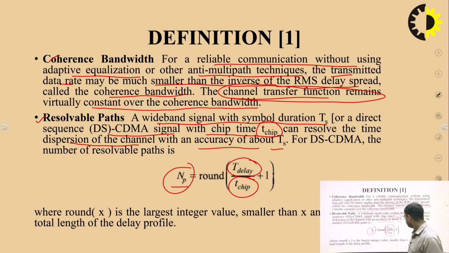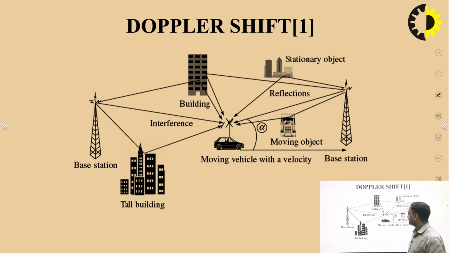Okay. So Doppler shift, this is very well known to all the final year students. This Doppler shift occurs because of the moving receiver with respect to the base station. The signal is received through different paths, right?